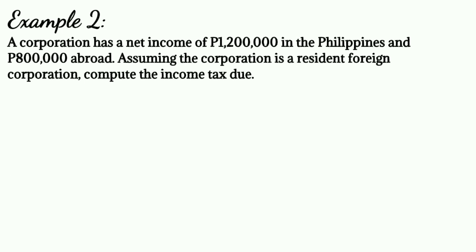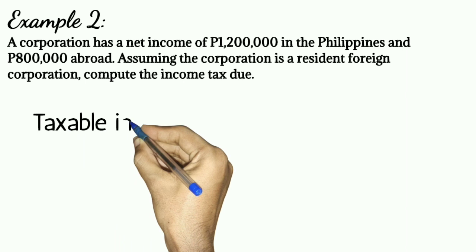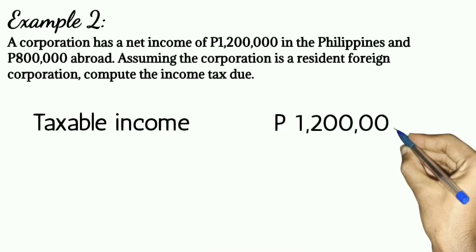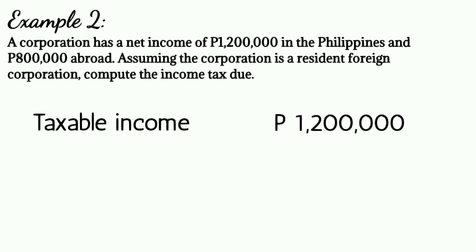Let's solve the income tax due. The taxable income is 1,200,000 pesos. Do not include the 800,000 pesos which is derived or earned abroad. Kasi ang corporation dito ay resident foreign corporation.